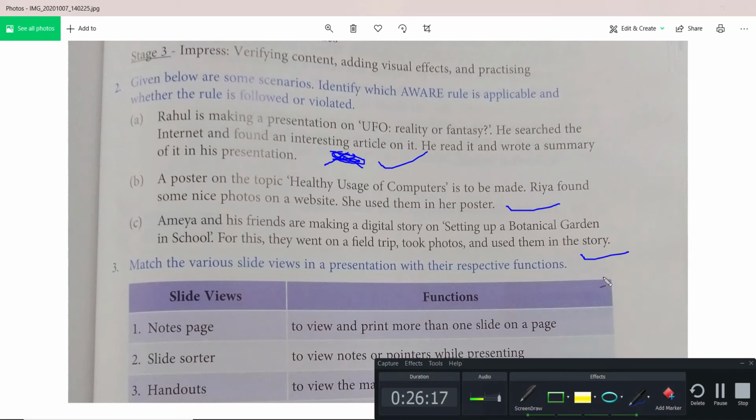Okay, but which one of our rules is followed? That you need to identify. So in unit 1 probably you might have seen about our rules, right? I hope you have read our rules for this. If you haven't read it, kindly go to chapter 1 and read it. Okay, it is very important.